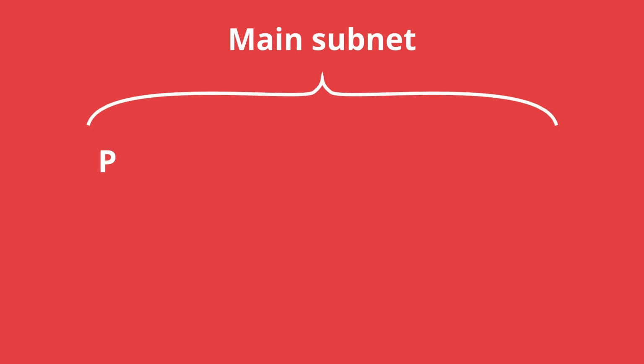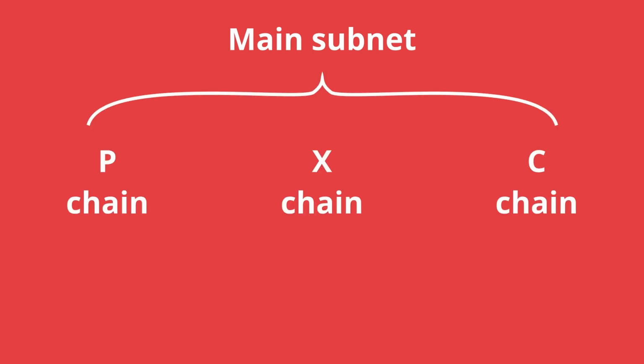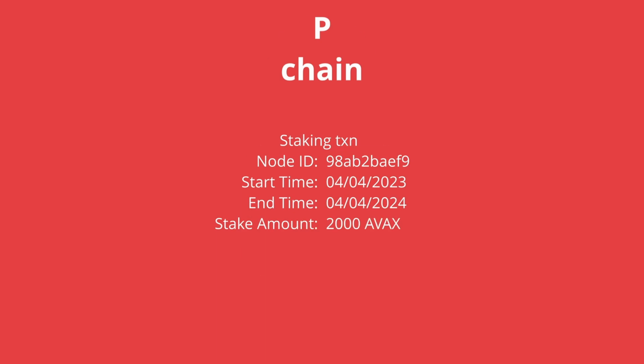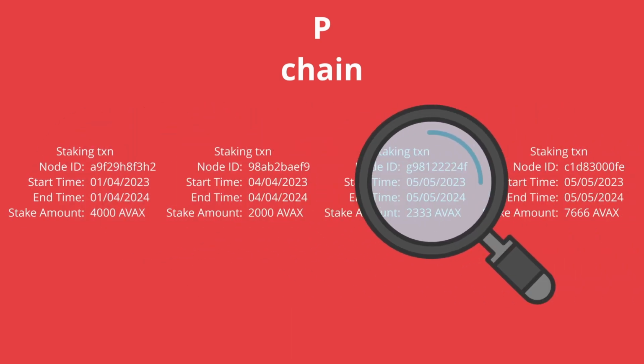Within the main Avalanche subnet, there are 3 chains running: the P chain, the X chain, and the C chain. It is within the P chain that stake is handled. Validators will send a special transaction on the P chain where they lock up their stake for a certain period of time, and when validators need to do a subsampling round, they can look at these transactions on the P chain to find each validator's weight.